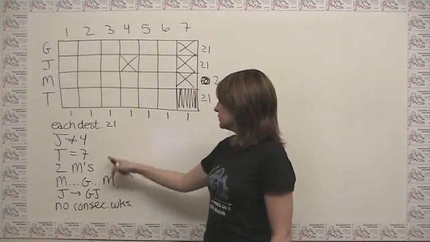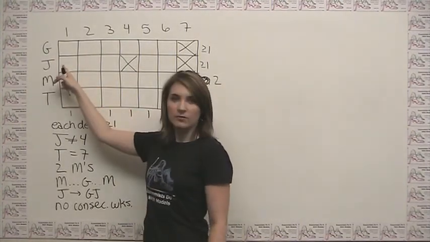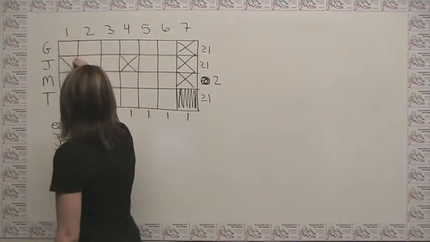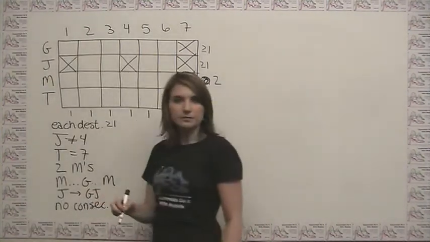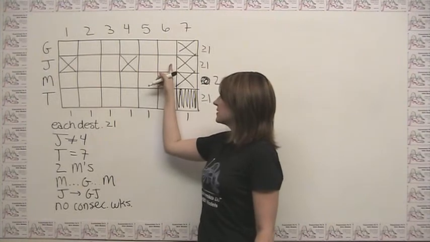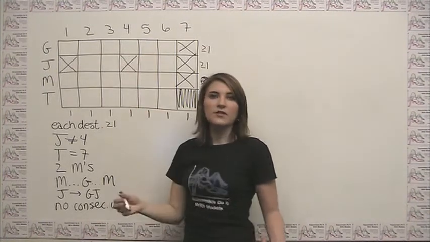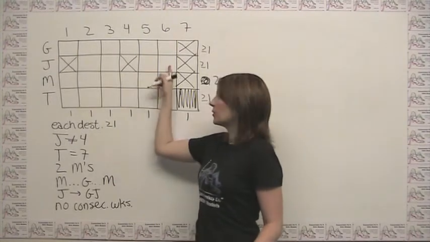Because, for example, J cannot go first because there's no room for G to come before it. So we can actually get rid of this as an option. We could go through and ask ourselves about the rest of the slots, but because we haven't crossed out anything for G, there's nothing else to limit for J.